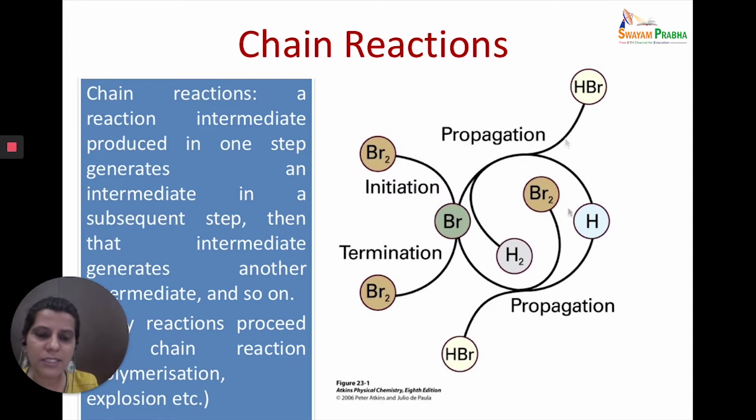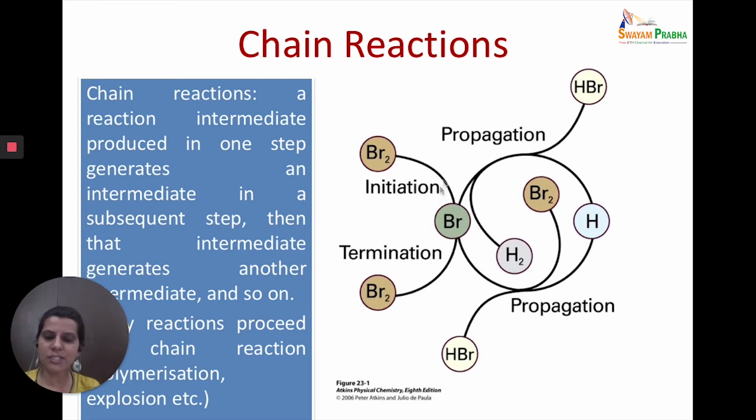Now look at this diagram. This is from the standard book of physical chemistry called Atkins. Atkins Physical Chemistry is one of the most standard books. So what you see is an example of a chain reaction. Once the reaction started, there was bromine, and it gave a free radical, and these free radicals then continued to take part in the reaction in multiple steps.